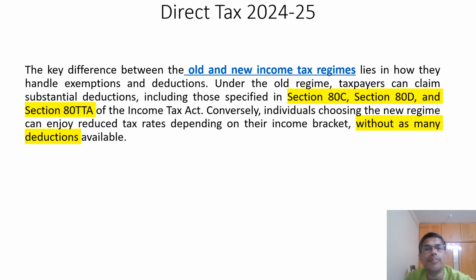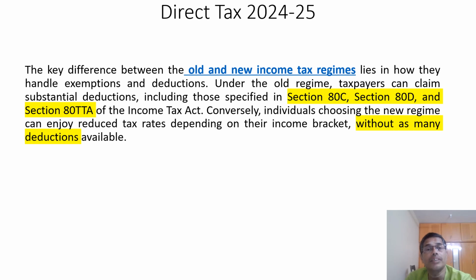The key difference in new regime and old regime is that the assessee cannot claim 80C, 80D and 80TTA in the new regime, that is savings in case of LIC, PPF, NSC bonds and education tuition fee and all.